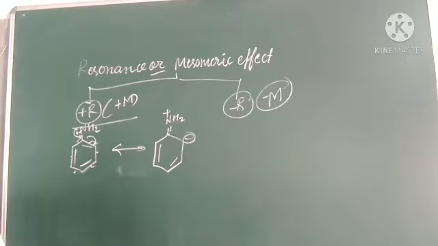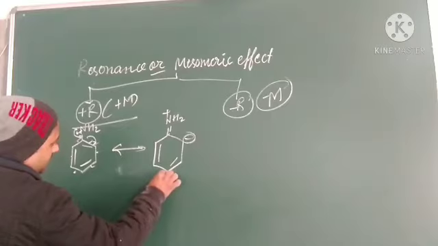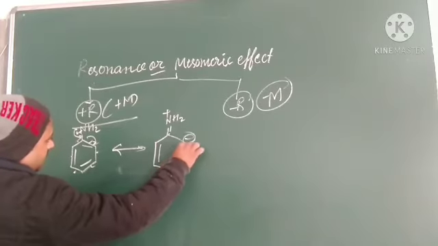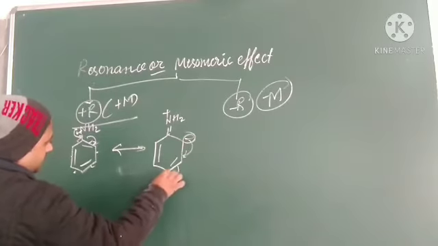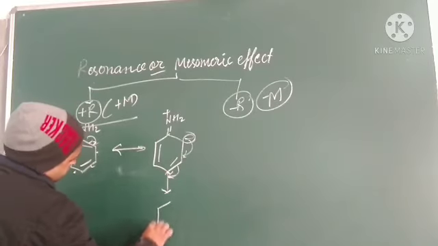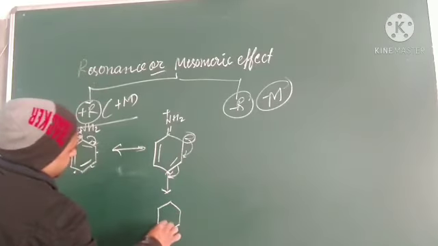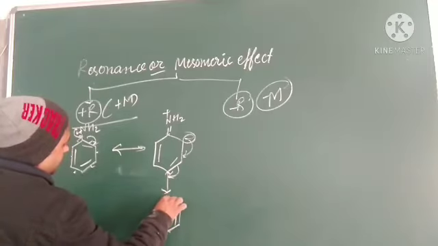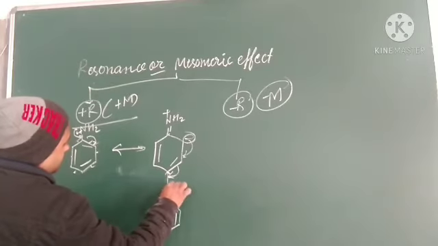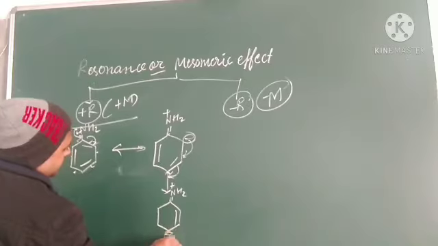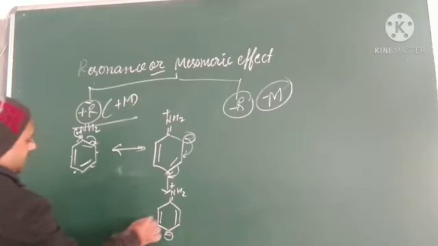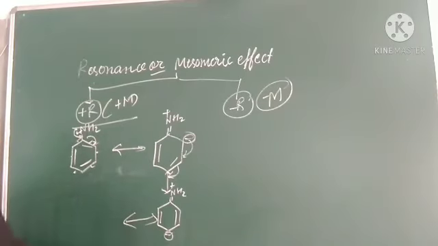And what will happen in the next step? Here it will move to here, and this will go there. So in the next structure we get a double bond here, the same as N2 plus, and here we get a negative charge, here a double bond. In the next step this will move here, and this goes there.